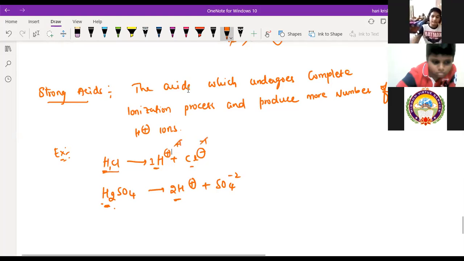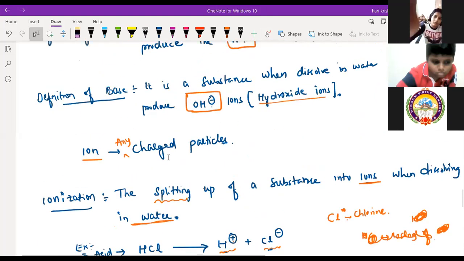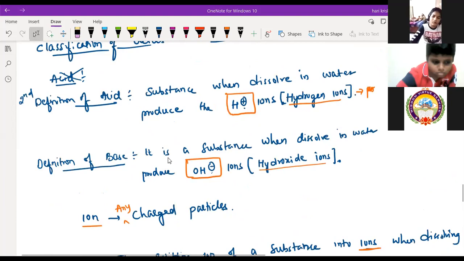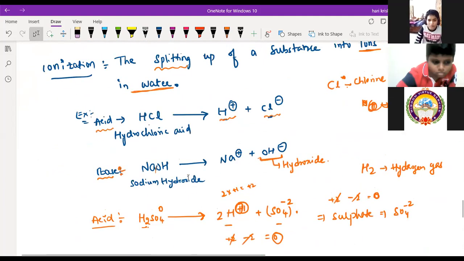Sir, how can we take negative or positive? That is according to the definition, right? Acid means what? It will produce H plus ions only, right? Yes, sir. H plus ions when it dissolves in the water. If it produces H plus ions, the other should be the minus only, right? Yes, sir. The remaining element should be the minus. Then the chlorine is minus. Sir, you cut it, sir. Means what, sir? I did not understand this.